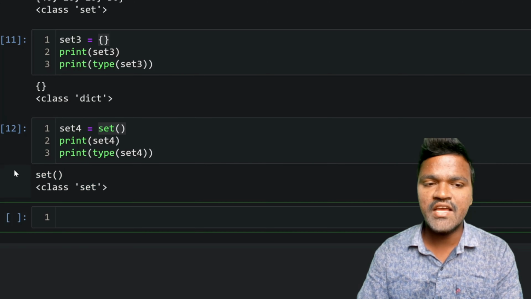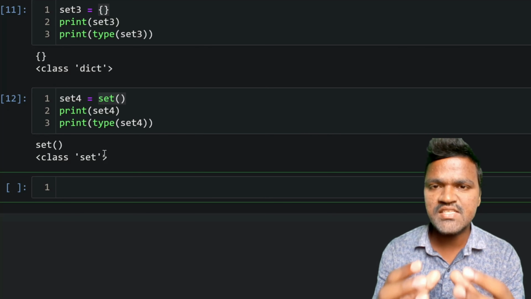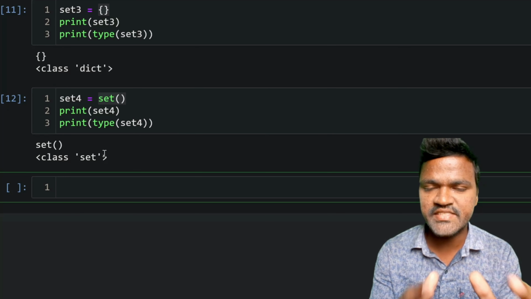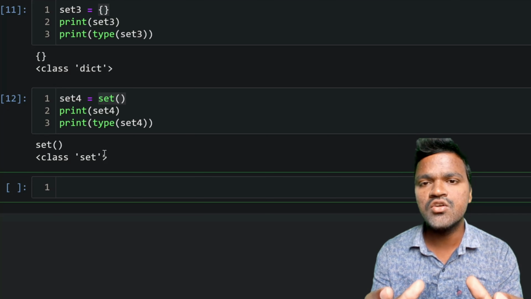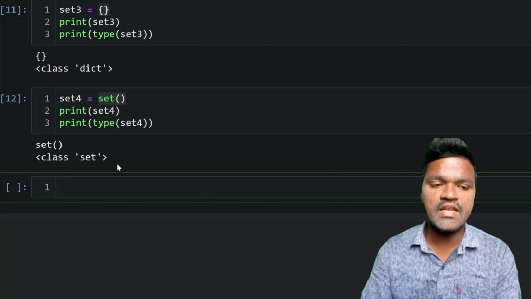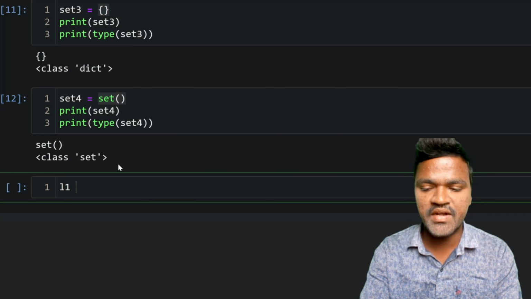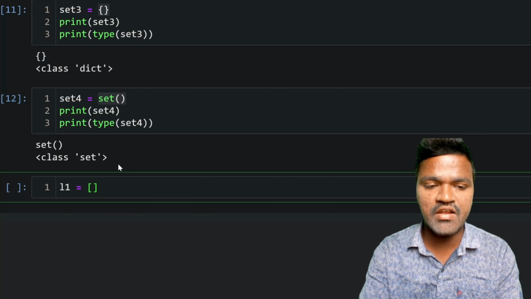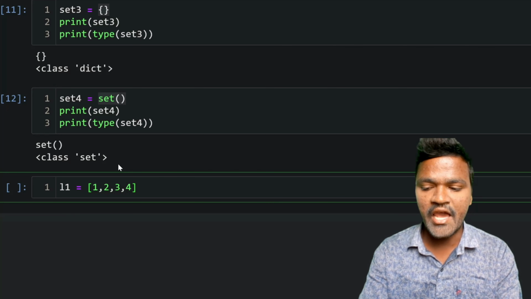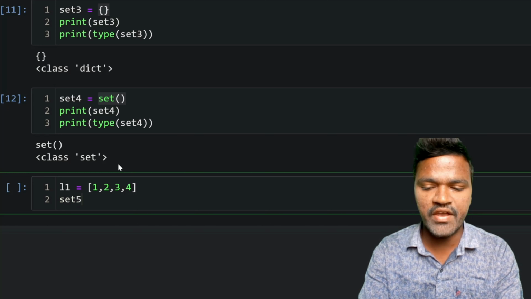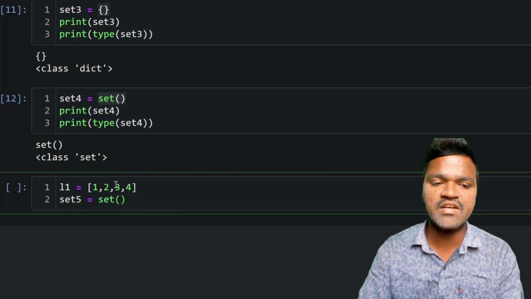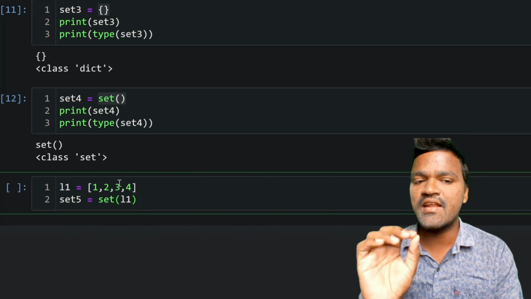So let's say we can pass any iterable to this set method, so that it will convert all of the elements inside the iterable to set type. I will take L1 and consider some elements here: 1, 2, 3, 4. I will consider set5 here, and instead of this, I will use the set method and pass L1.